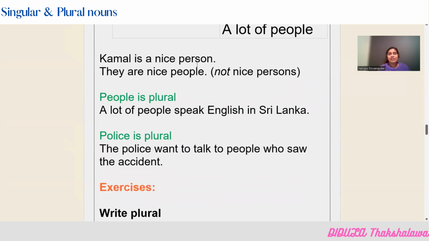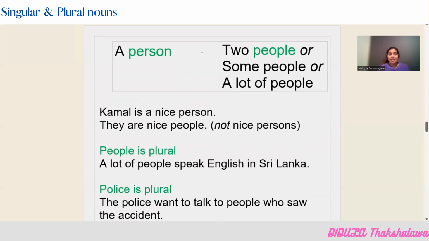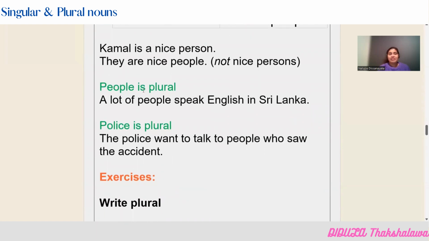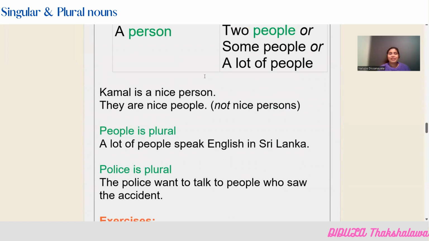Kamal is a nice person. You can say that when you talk about one single person. And if you want to say that in plural, they are nice people. People. Now I have taken this word here, people. You cannot say nice persons. People is plural. Now I have told you people is always considered as plural. A lot of people speak English in Sri Lanka. Now you can say a lot of people, more than one person, speak English in Sri Lanka.